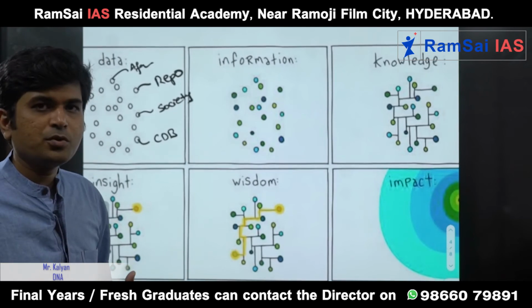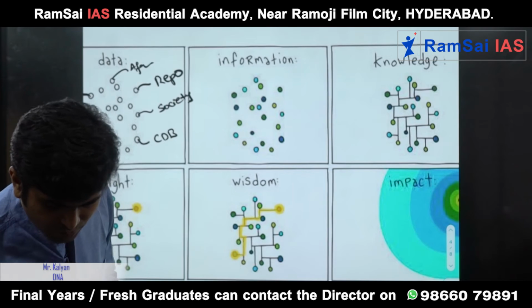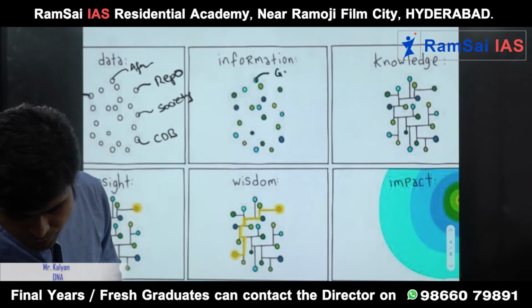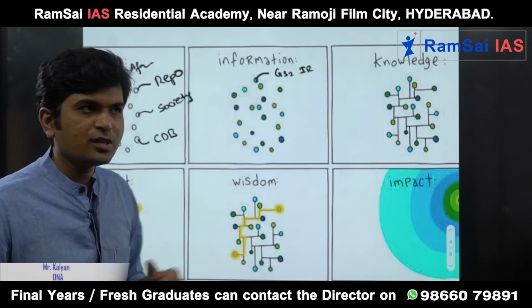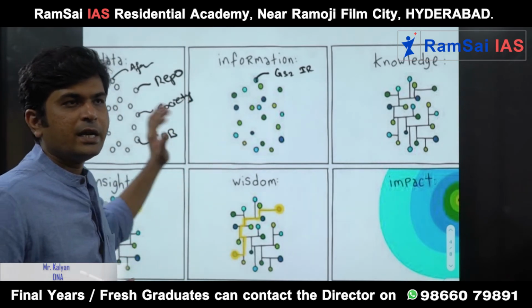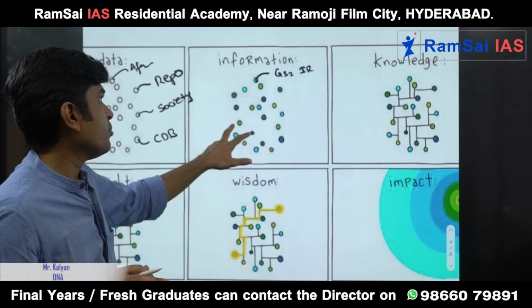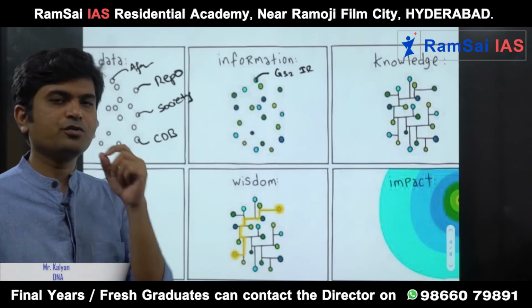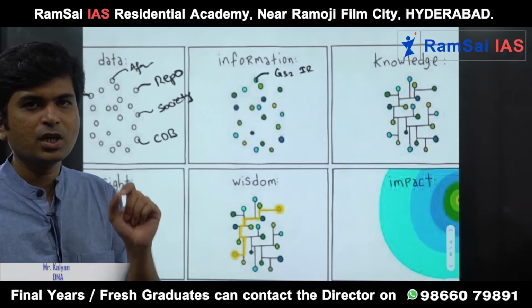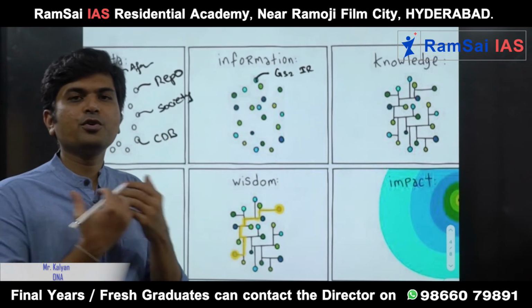Next, when you add value to that, that means you came to know there is something called Afghanistan, and Afghanistan is useful for your GS paper 2 international relations, that is information. So what is the difference between data and information? Data is random, scattered knowledge, but when you know how to use that, that means you have wealth, that information, someday you are going to use it, that is valuable. So from data to information, you move to a next level.